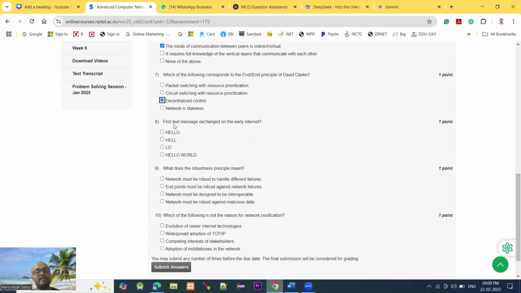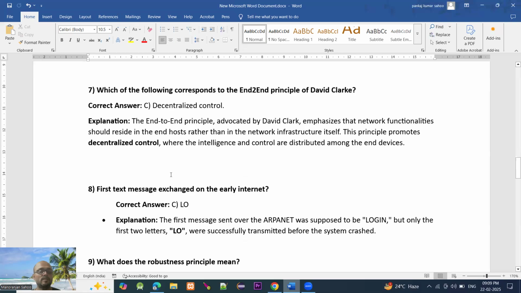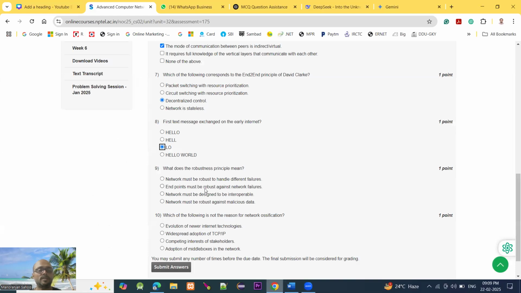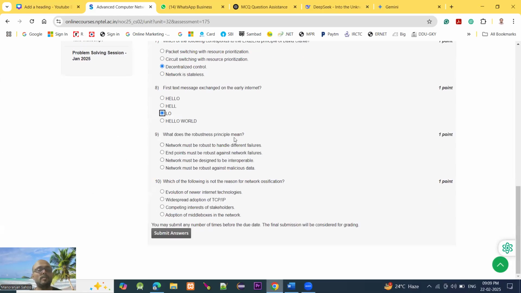Moving to question number 8: the first text message exchanged on the early internet was LO. Option C, because the first message sent over the ARPANET was supposed to be LOGIN. LO are the first two letters, and only those were successfully transmitted before the system crashed. So option C.